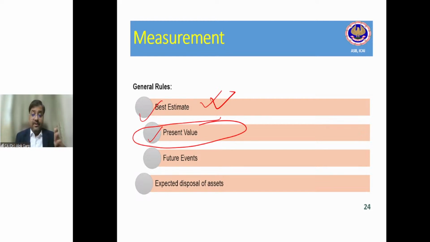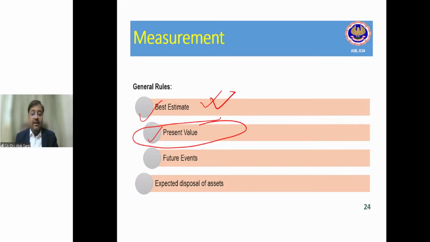Now the question arises, is a present obligation there? Of course, yes. What is the past event? Sale of the product with warranty is the past event. If the customer comes, they have to entertain it. Is there any legal or constructive obligation? Of course, a legal obligation is there because it has been sold with a warranty up to 1 year. Is an outflow probable? Yes, because as per the past pattern, the company knows that if the customer comes, we have to get it repaired and return it back to the customer.